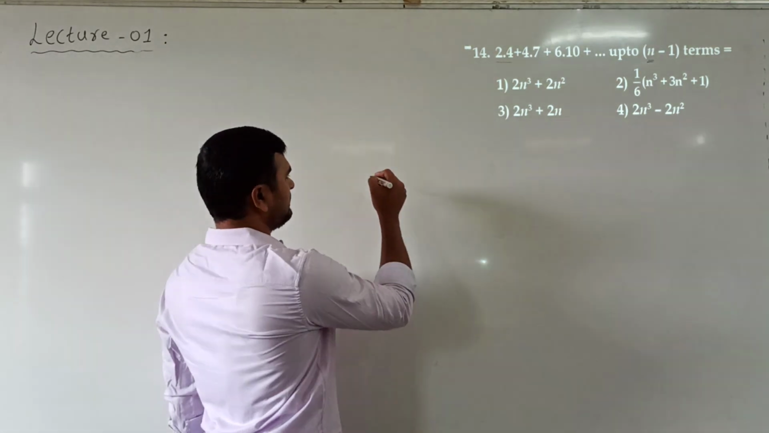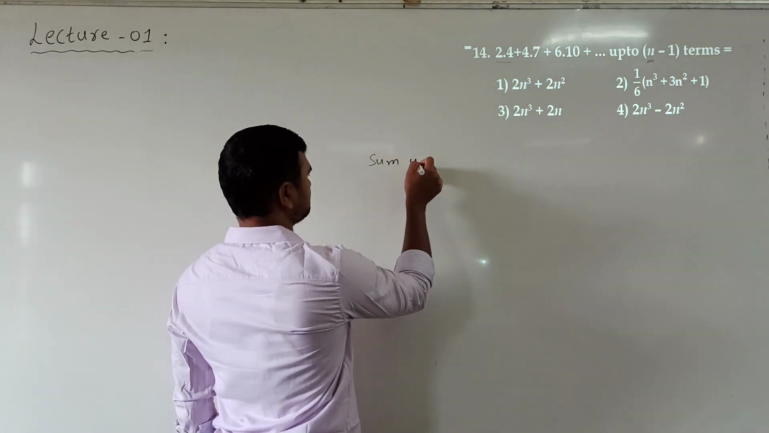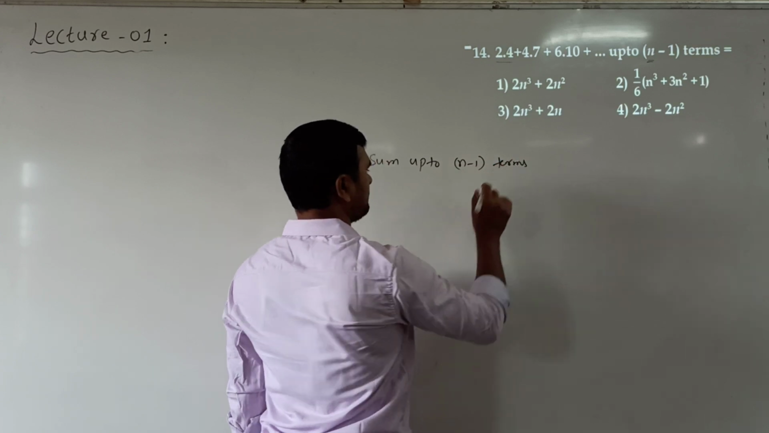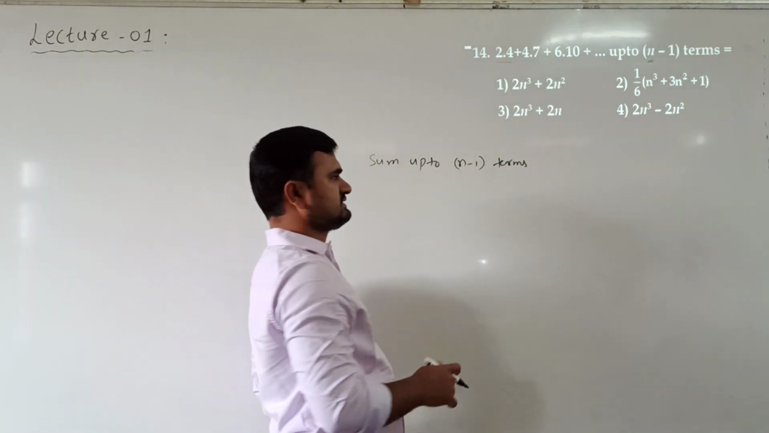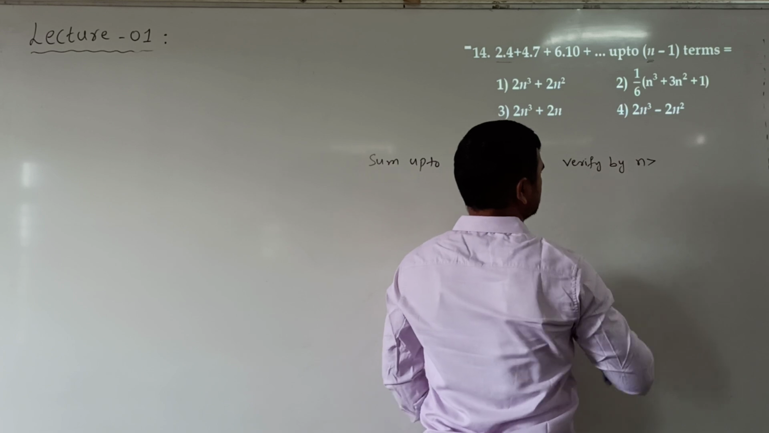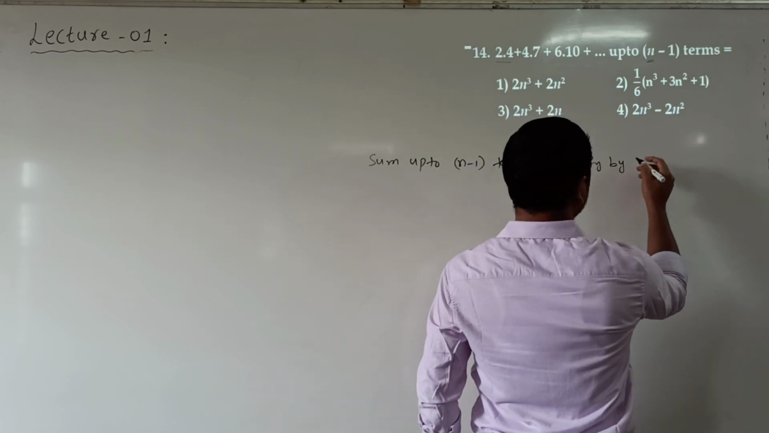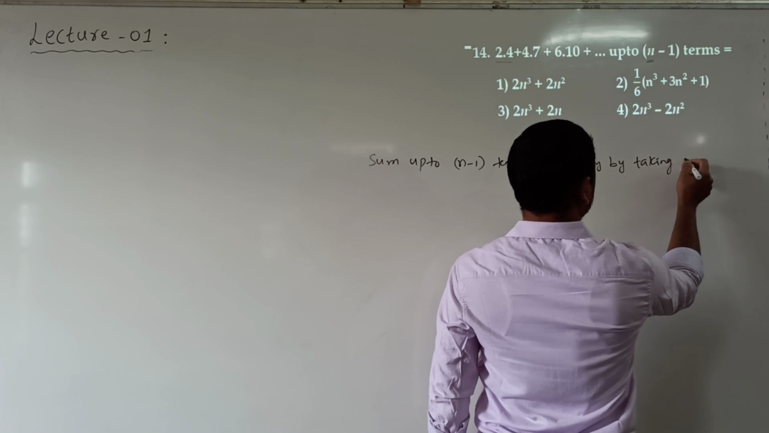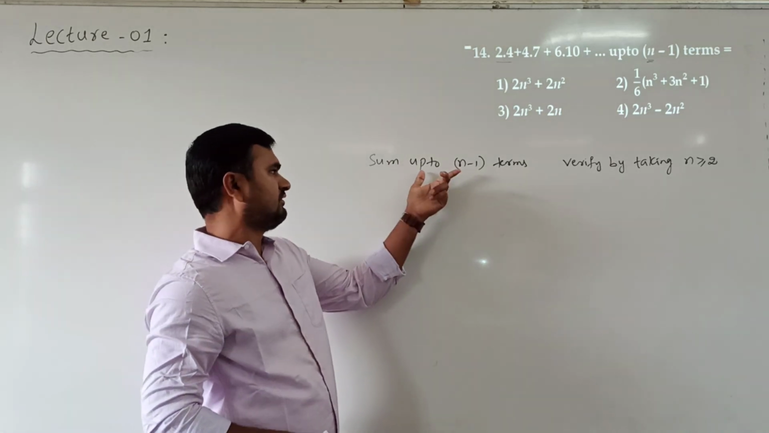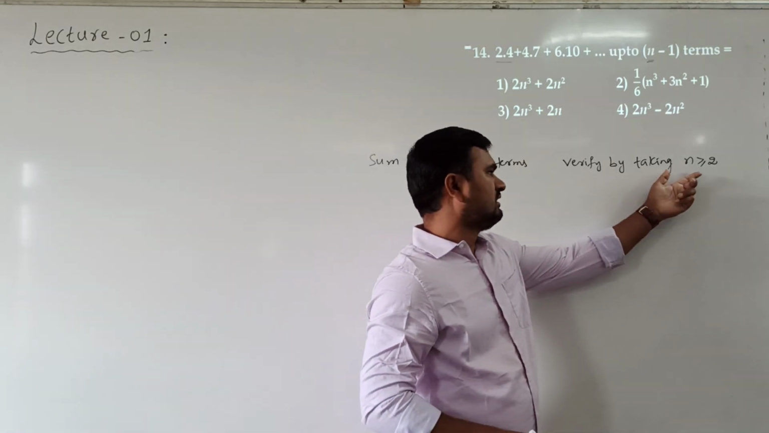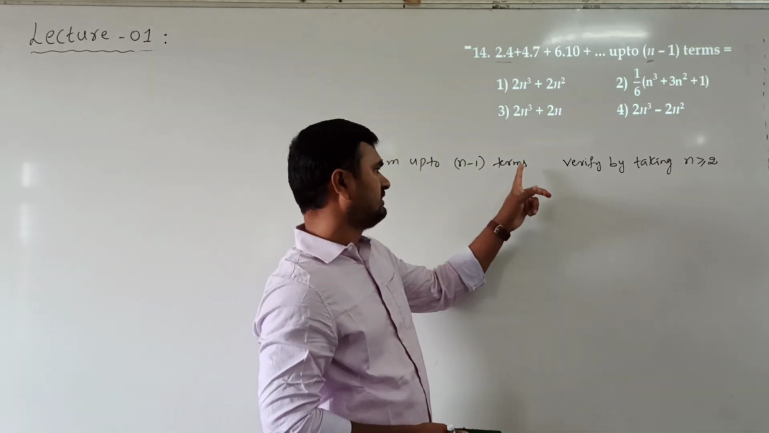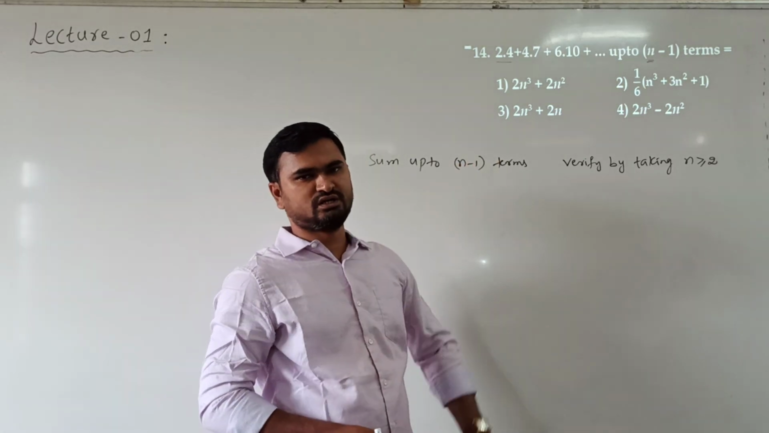Okay. So whenever it is given sum up to n minus 1 terms, we start verifying by taking n value greater than or equal to 2. Okay. When it is sum up to n minus 1 terms, verification we can take by taking n values as at least 2 or more. So that we can take sum up to at least 1 term.